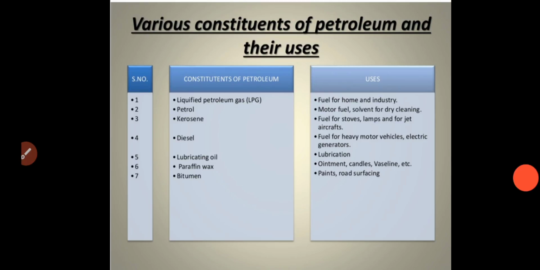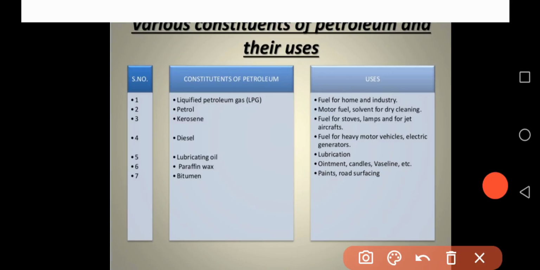Next, coming to various constituents of petroleum and their uses. We just discussed the constituents or mixtures of petroleum. Petroleum contains various constituents, such as first, LPG. LPG means liquid petroleum gas. Next one is petrol. Another one is kerosene, then diesel, lubricating oil, paraffin wax, bitumen, and some other mixtures. You have to know the constituents of petroleum and also their uses one by one.